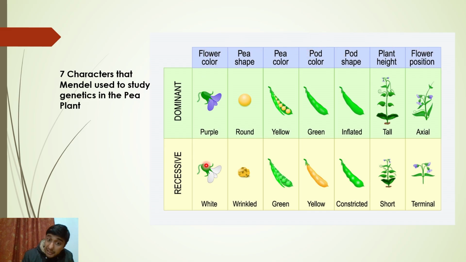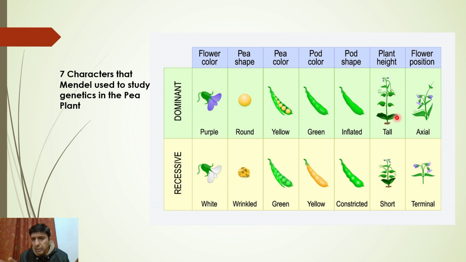So these are traits. See, these are traits: purple, white, contrasting traits. This is pea shape. When you extract the peas, जब आप मटर निकालते हो, from दाने निकालते हो, how are they? They can be round, they can be wrinkled. Flowers, they can be purple, they can be white. Pea color, again, is a character. Traits, they can be yellow, green. Pod color, they can be green, they can be yellow. Similarly, pod shape, they can be inflated or constricted. Plant height, it can be tall, it can be short.